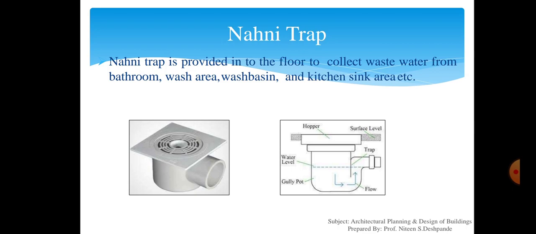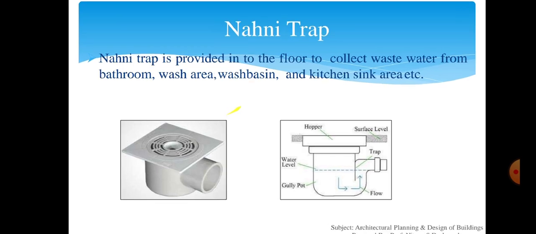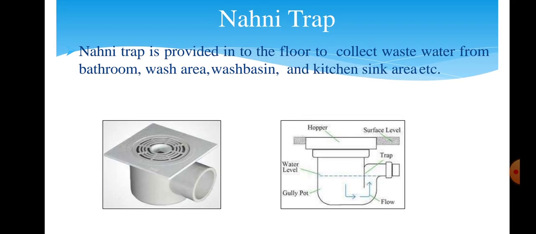A cast iron cover with grating is provided at the top so as to prevent the entry of solid matter. The cover can be removed for cleaning of the trap. Here you can see in the diagram there is a cover, it can be removed for cleaning of the trap, and the location of this nani trap is the bathroom. It is provided in the floor to collect the wastewater from bathroom, wash area, wash basin, and kitchen sink, etc.